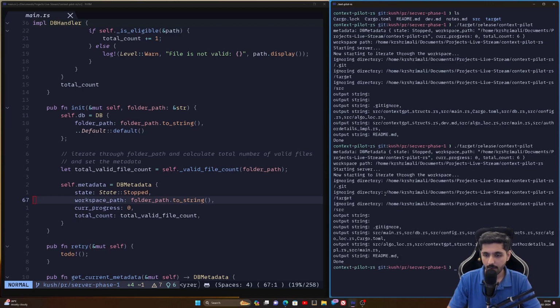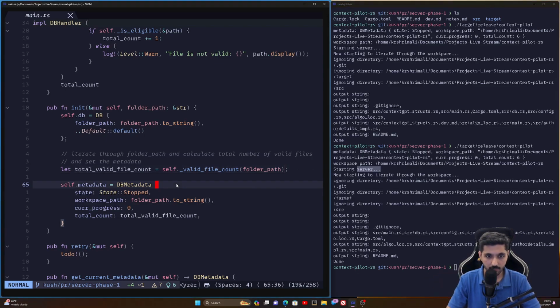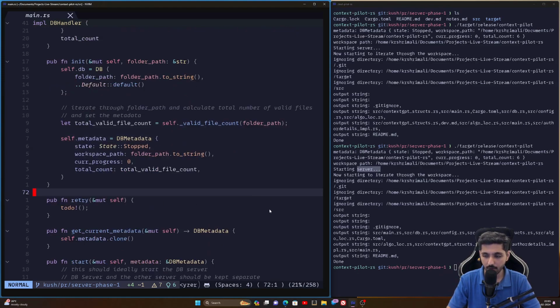When I run the program, it takes the current workspace path, which I have hard coded for now. And if you see, metadata is initialized, and current progress is 0, total count is 6. This total count is essentially the number of files that we have found, but it's not accurate right now. We need to fix this. All it does is start the server, go through all the directories and subdirectories, and at the end it gets all the files that are valid. I'll quickly show you the definition of valid that we plan to have.